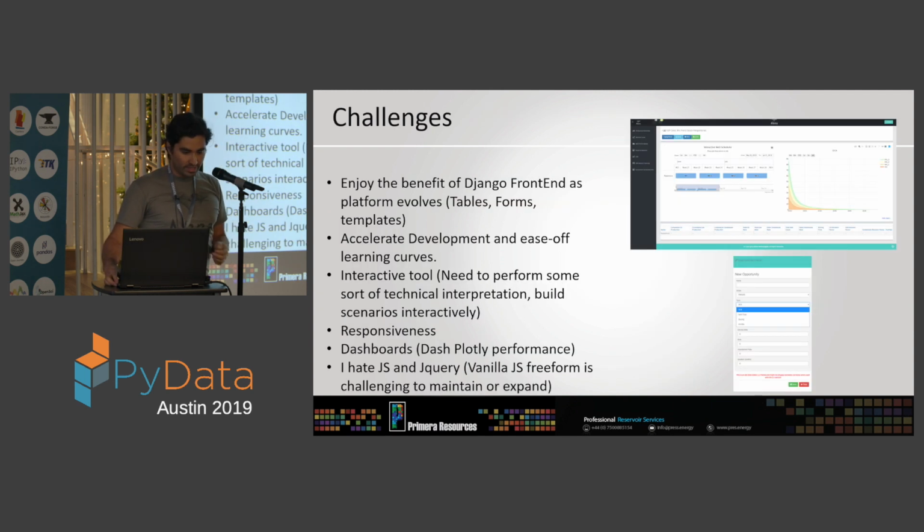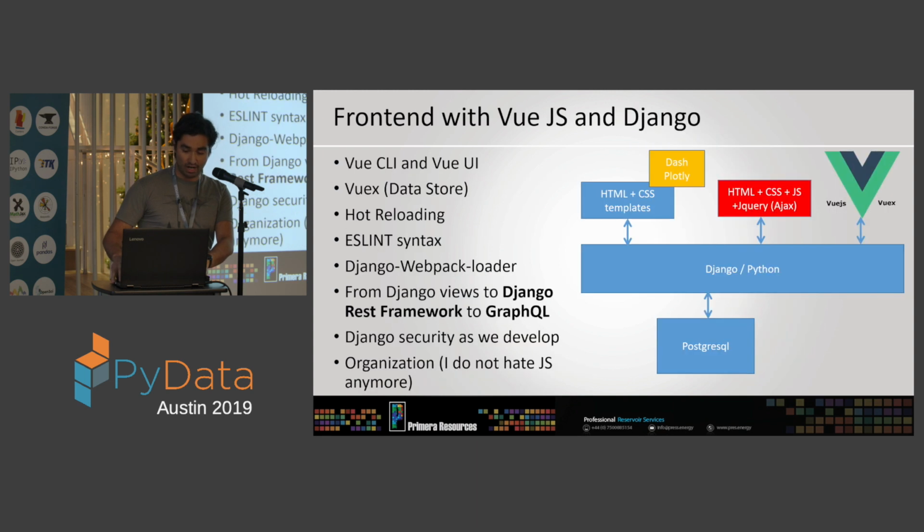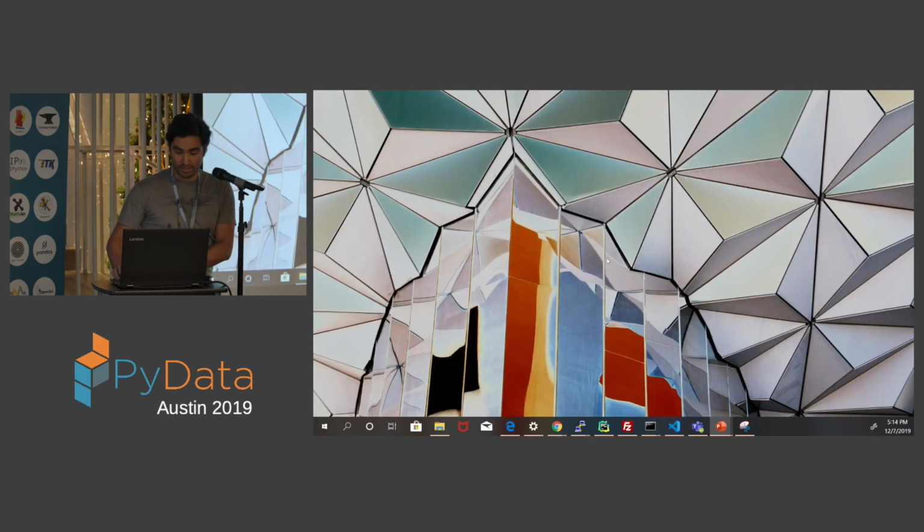So this is a bit challenging at the moment because we are growing, and we want to have interactivity in the application, but we don't want to lose all the benefits that Django brings us, like the forms, the tables, and so on. So we want to still retain those. And we also have faced some issues with some of the Plotly dashboards. And when I started to do front-end development, I found myself hating JavaScript a lot in particular.